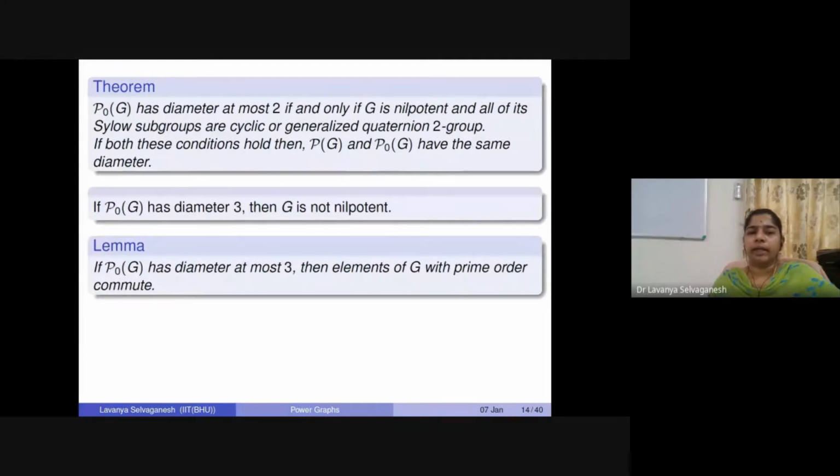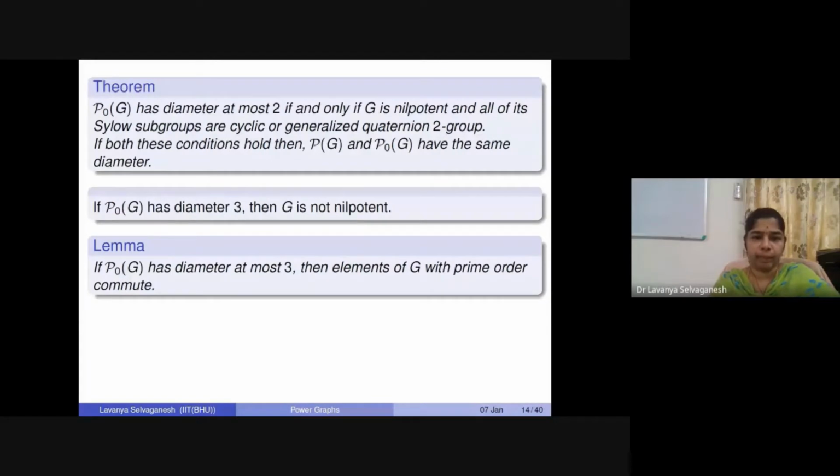And this also gives us another interesting fact: if P naught of G has diameter at most 3, and you look at the individual elements of this group with prime order, then with respect to the group operation, they commute. If we talk about A star B, then it is equal to B star A.